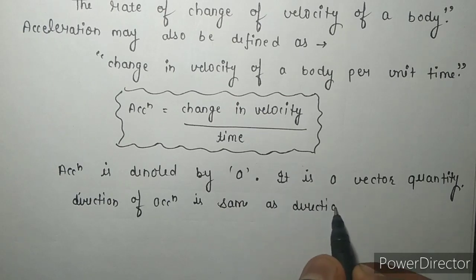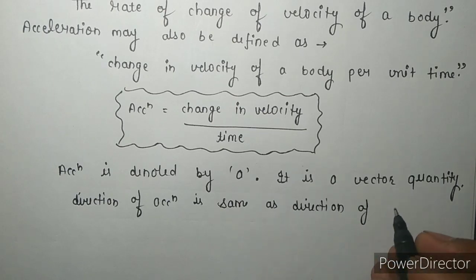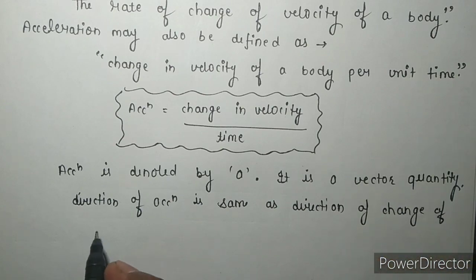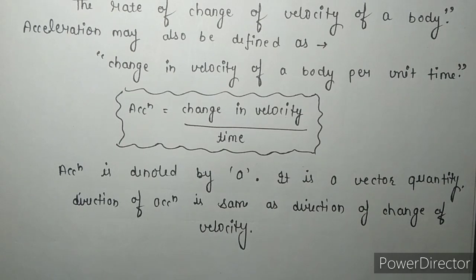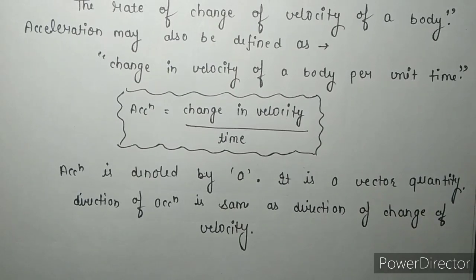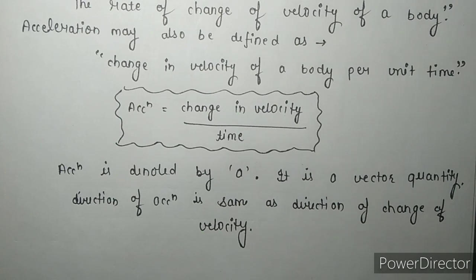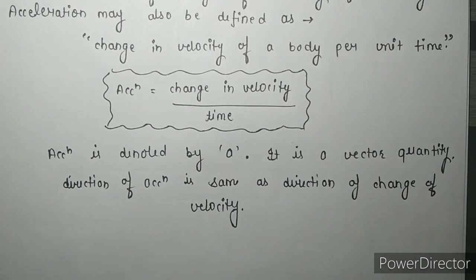Direction of change of velocity means the acceleration is directed in the direction of change of velocity. Okay, now change in velocity.